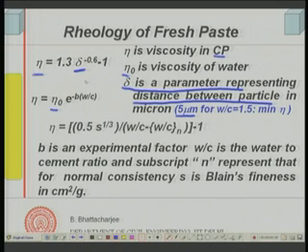Similarly, you can see that nu decreases with water cement ratio. As I increase the water cement ratio, it is exponentially related to nu. Higher the water cement ratio, since it is e to the power b, where b is an empirical constant, into W by C. So, if I go on increasing W by C, nu will reduce exponentially.